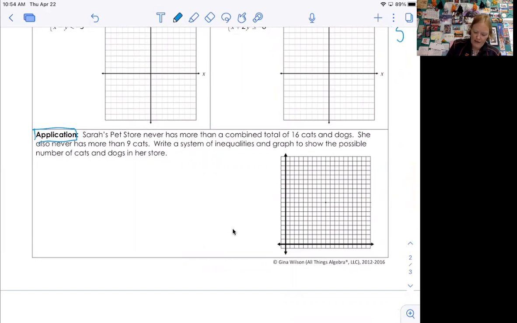Okay, so I'm going to say x is cats. It doesn't really matter which one's which. I always do the one that comes first in the sentence. And I'm going to say y is dogs.